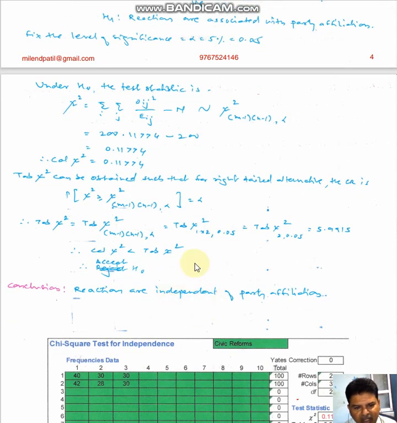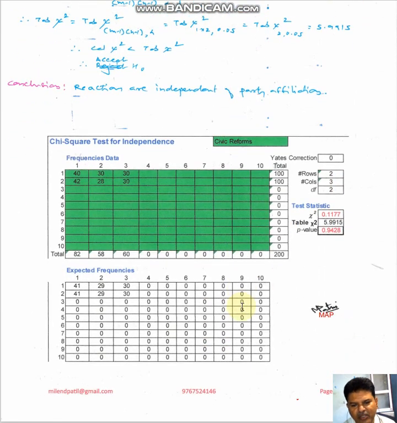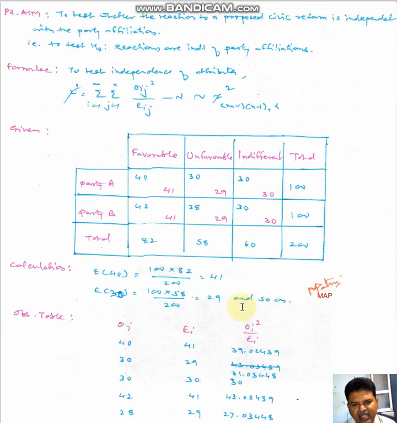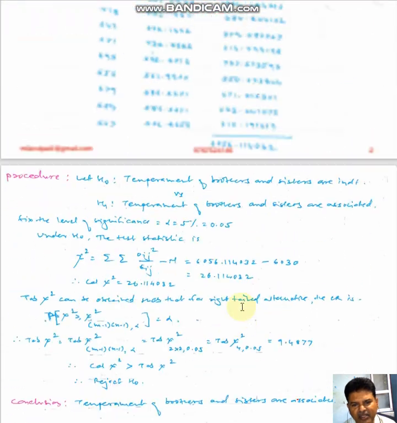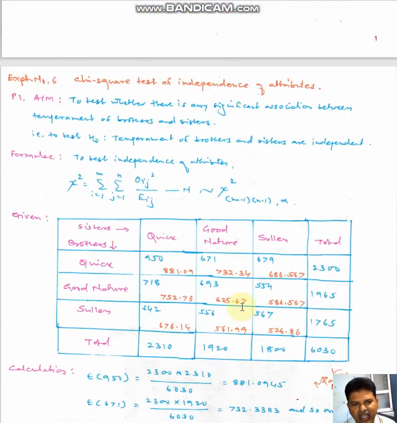In this case, the calculated chi-square is 0.11 and the table chi-square is 5.99. Therefore, the calculated chi-square is less than the table chi-square, so we accept H0. Accept H0 means reactions are independent of party affiliation. So please watch these videos carefully, understand the concept, understand the procedure, and solve all these examples.